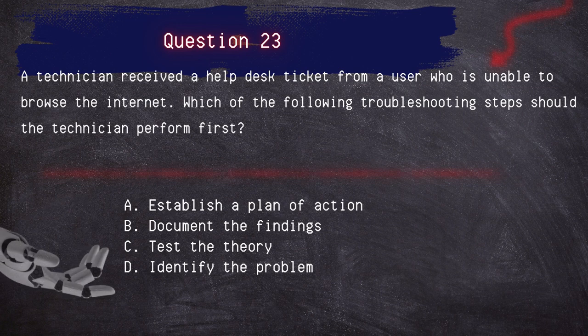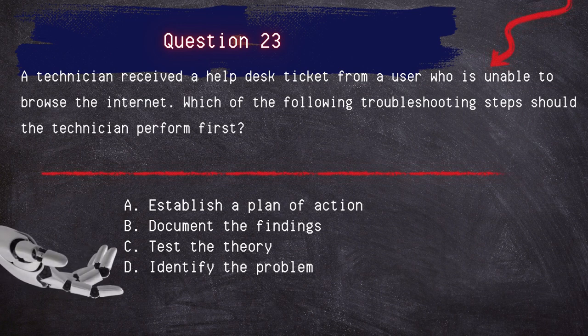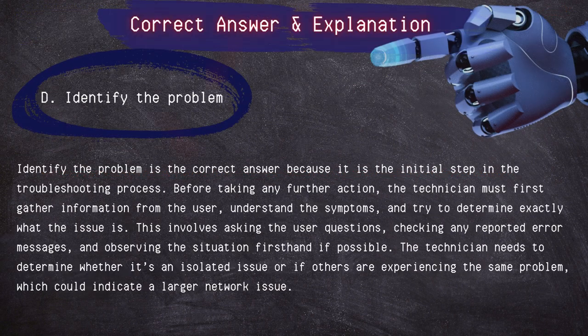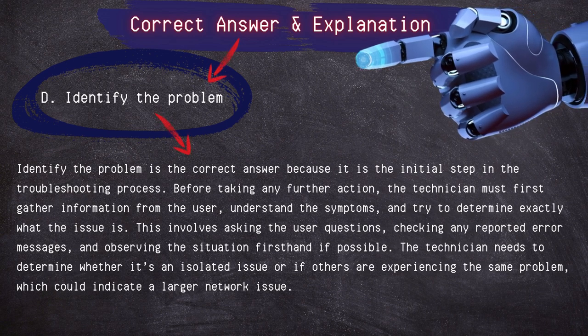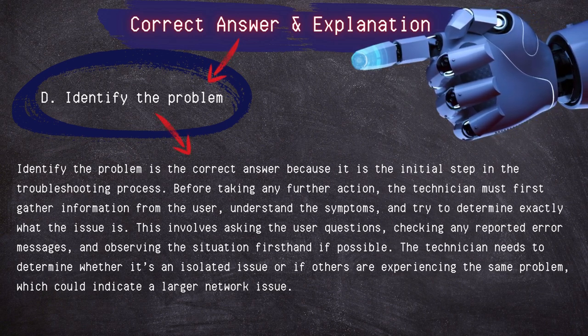Question 23. A technician received a help desk ticket from a user who is unable to browse the internet. Which of the following troubleshooting steps should the technician perform first? Establish a plan of action, document the findings, test the theory, identify the problem. Correct answer: identify the problem. Identifying the problem is the correct answer because it's the initial step in the troubleshooting process.